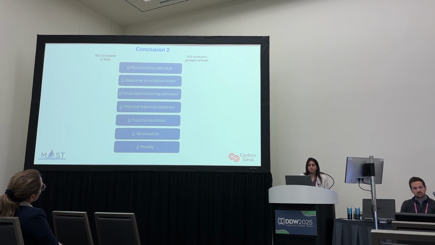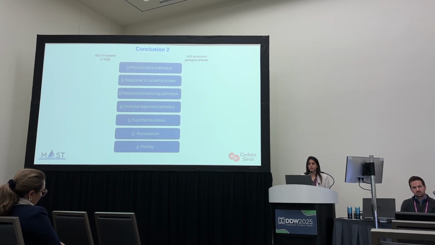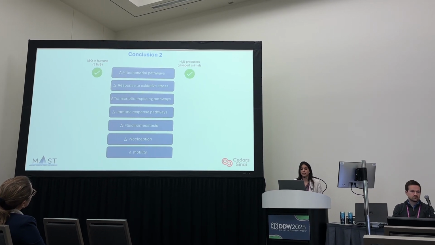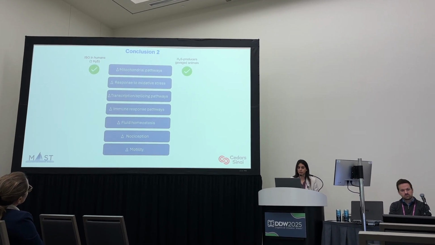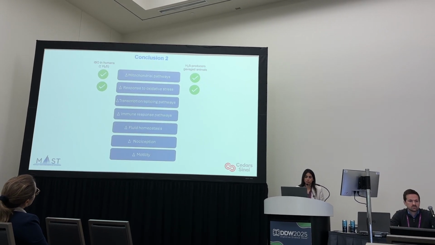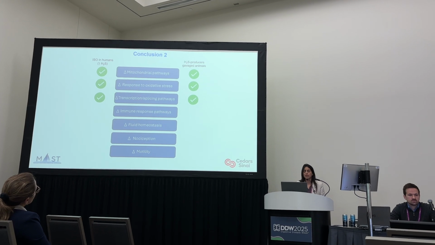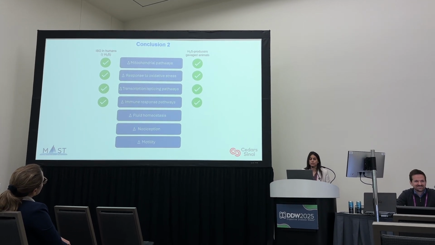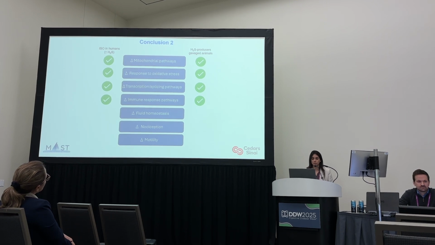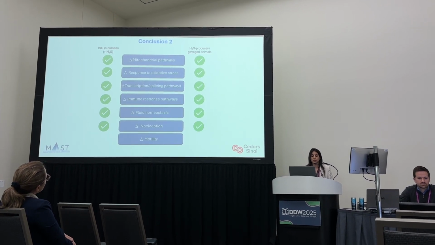So we conclude here that ESO in humans and also H2S-producer-gavaged animals had changes in mitochondrial pathways in response to oxidative stress, in splicing and transcriptional pathways, and immune response. They also showed changes in some genes associated with fluid homeostasis, nociception, and motility.